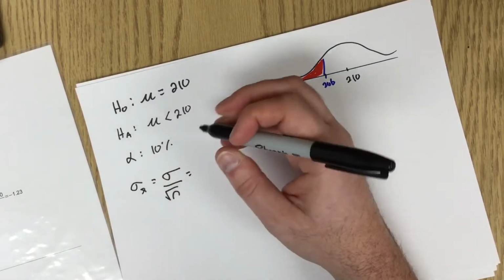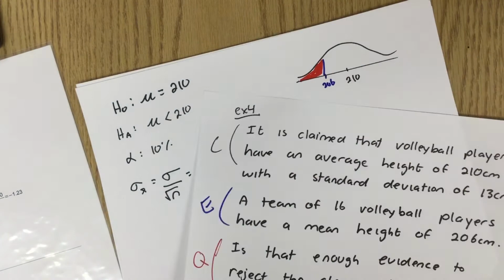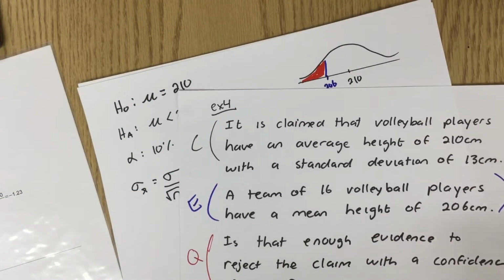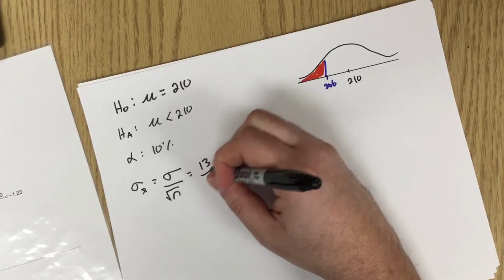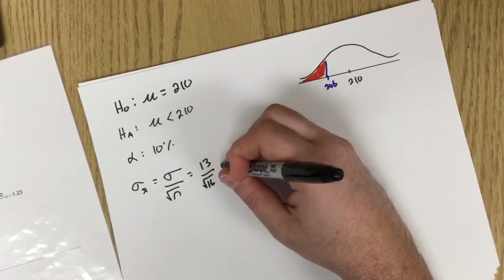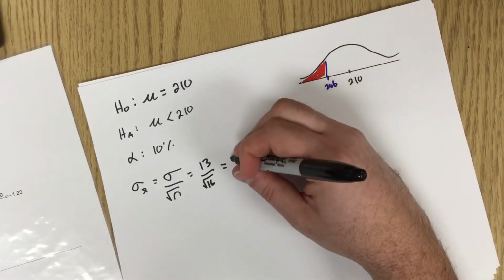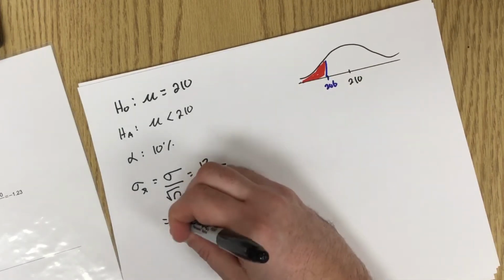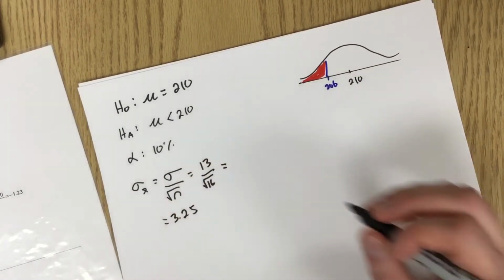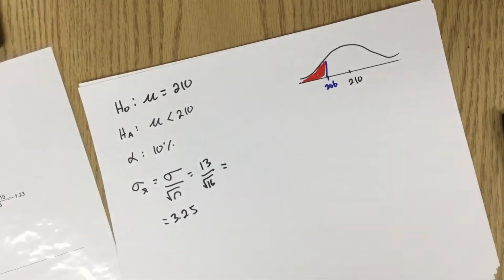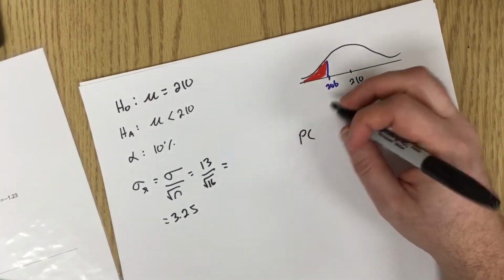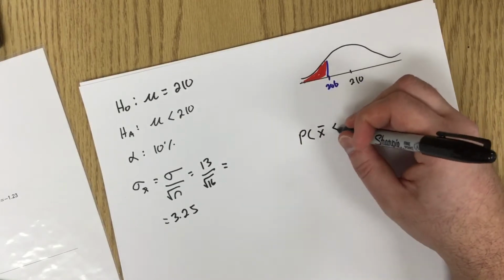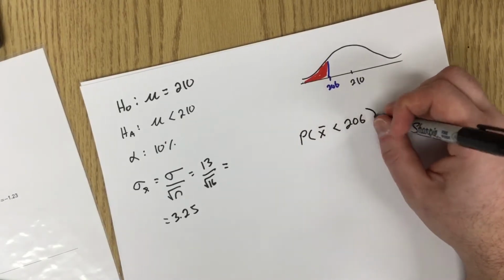So the standard deviation was 13, and we took 16 people. So it's going to be 13 over root 16. So it's 13 on 4, which is going to be 3.25. So what we want is the probability that the mean is less than 206.